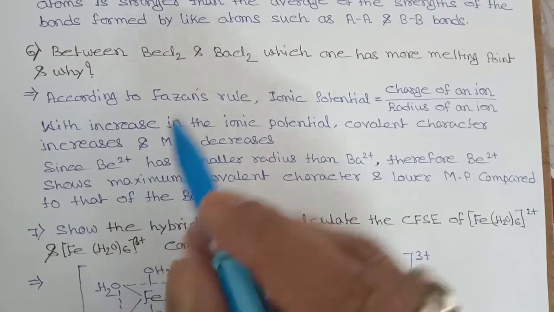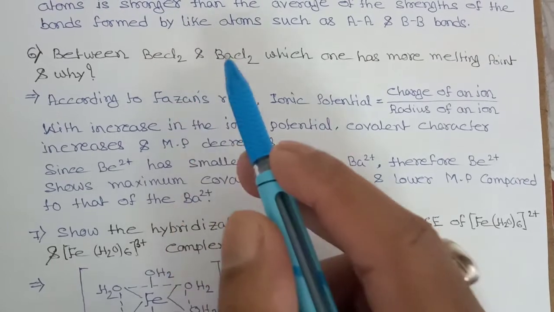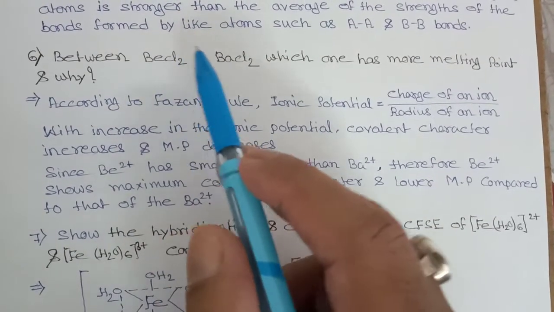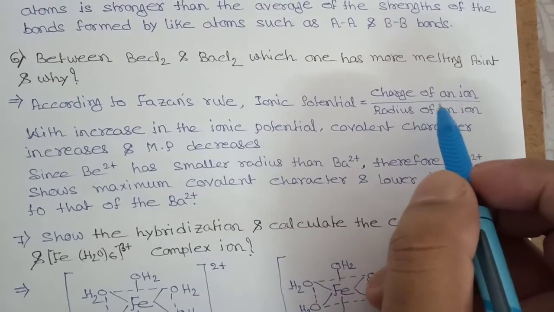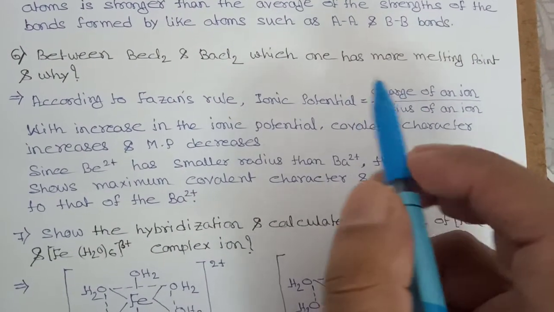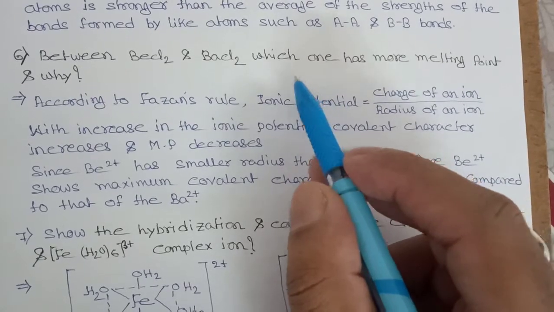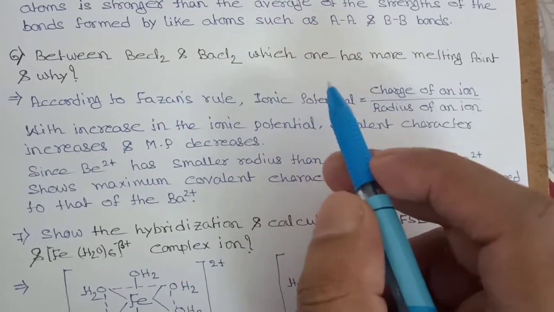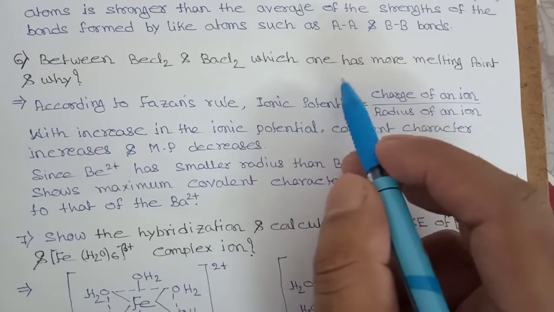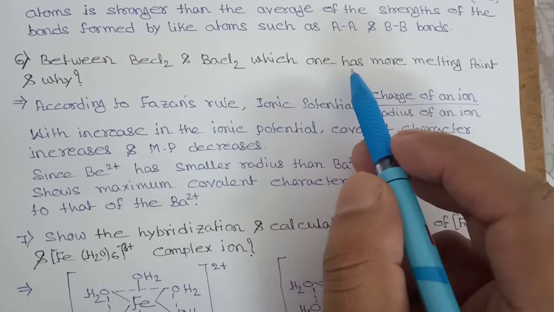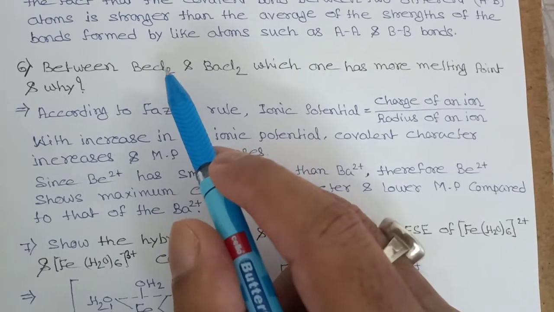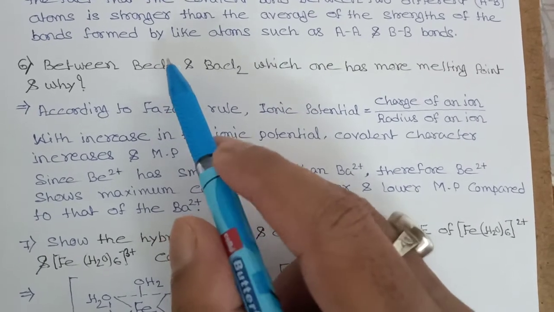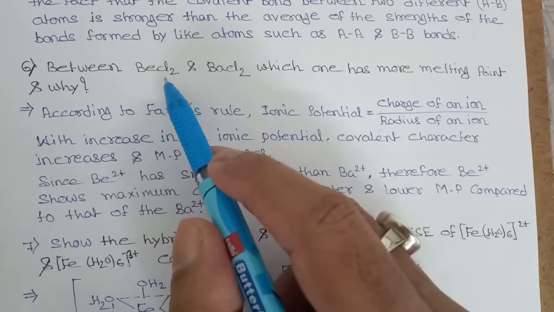Now, between beryllium 2 plus and barium 2 plus, beryllium 2 plus has the smaller radius. So the ionic potential of beryllium 2 plus will be higher. If the ionic potential of beryllium 2 plus is higher, then its covalent character will be higher. If the covalent character is higher, then the melting point will be lower in this case. So this will have a lower melting point than the other.